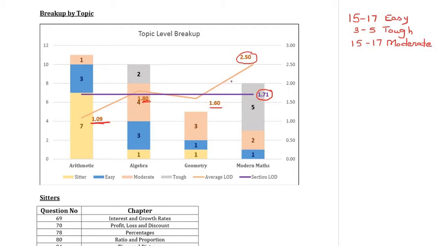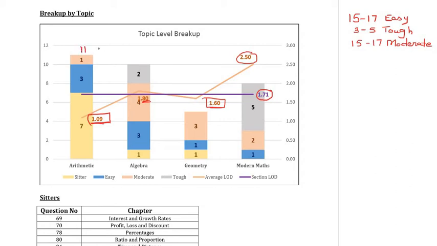So this was by far a clear-cut breakup where you knew, even just looking at the LODs, that arithmetic followed by geometry here were the two areas that would have given you the maximum number of attempts. Let's now go into the sections in a little more detail. So firstly, let's look at the overall number of questions.